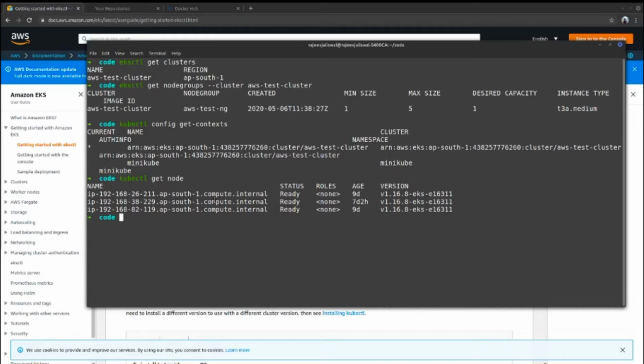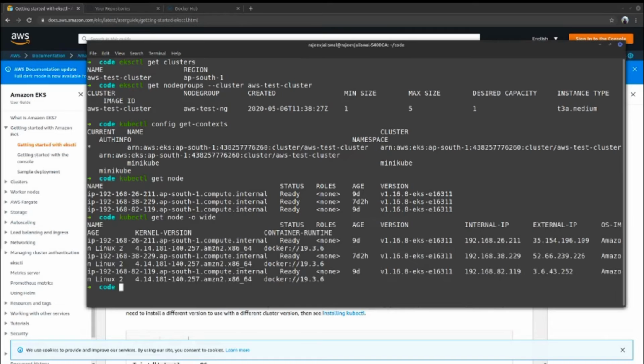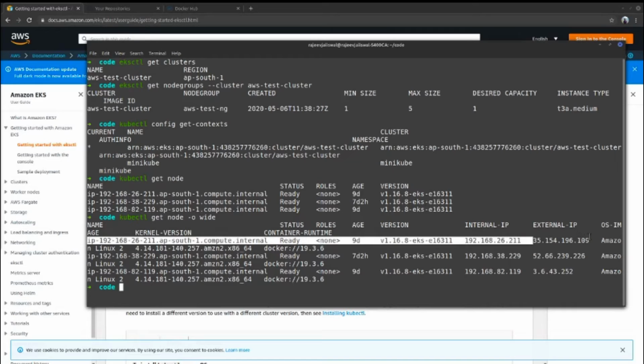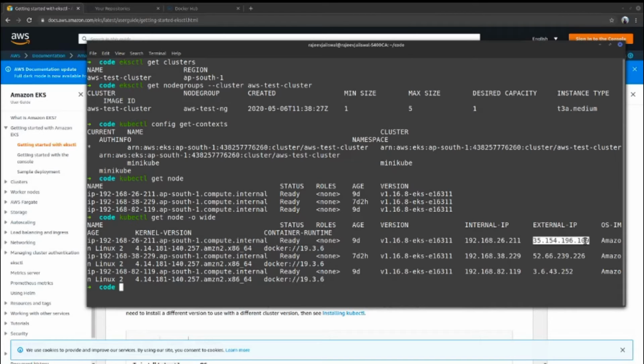If you want more details here, you need to fire the same command, kubectl get node -o wide. It will give you more details on these nodes. So now you see it is also giving you the internal IP and external IPs of those. Just to help you understand, all these 3 nodes which are deployed on AWS, I have deployed them on a public subnet.